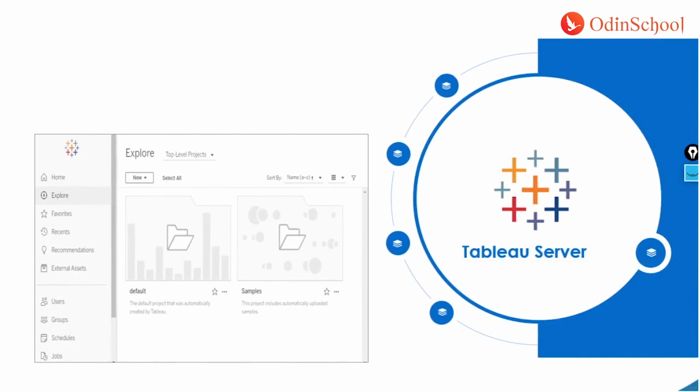Now the final one is Tableau Server. Tableau Server is a central repository system where you are going to upload. In Tableau's world, we call this upload publish. So you are going to publish all the dashboards, stories, and worksheets that you have created onto your Tableau Server. Once you publish it to the server, you will get a link which you can then share with your end users via any medium like mails, chats, or even WhatsApp, right?